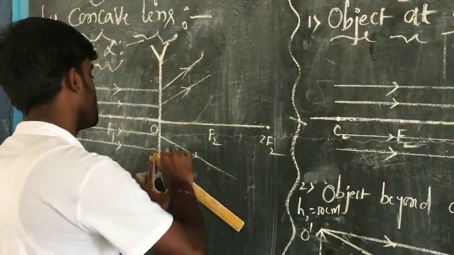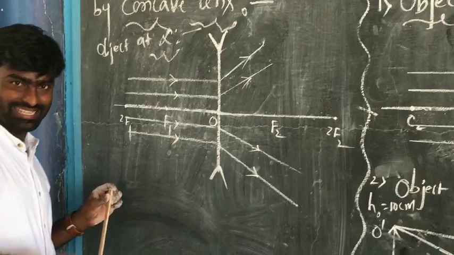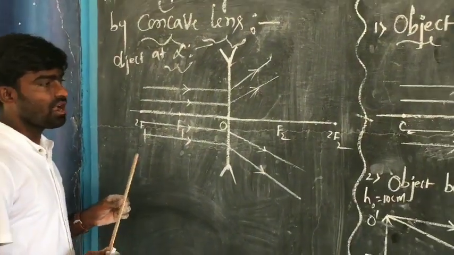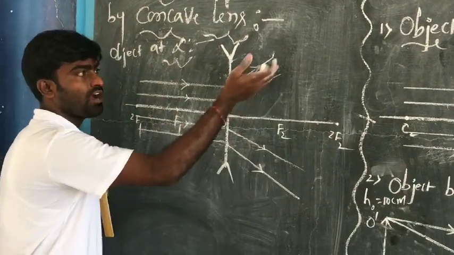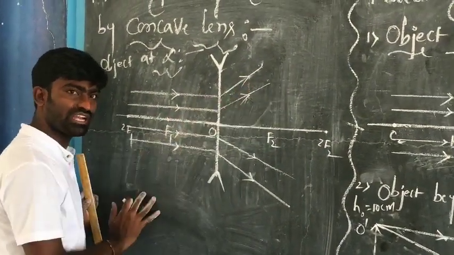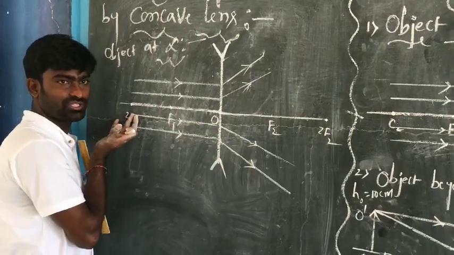That's why here we have taken this lens as the diverging lens, which we already discussed in the earlier class. And now to get the image of the object which is at infinite distance, we have to extend these refracted rays back to the lens.